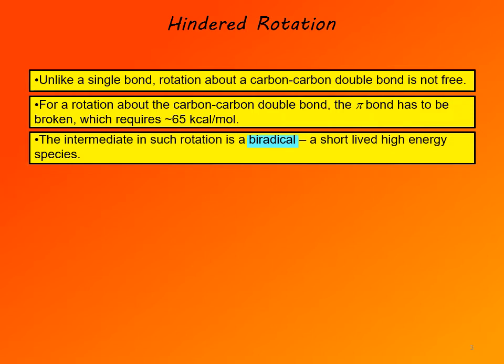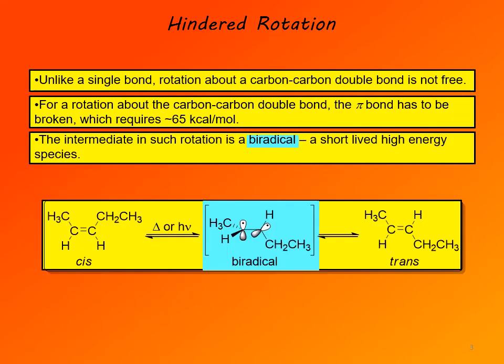The intermediate in such rotation is a biradical. That's a short-lived and high-energy species. Biradical literally means a compound or species that has two radicals in it, so two unpaired electrons. And here is an example of such a reaction mechanism.